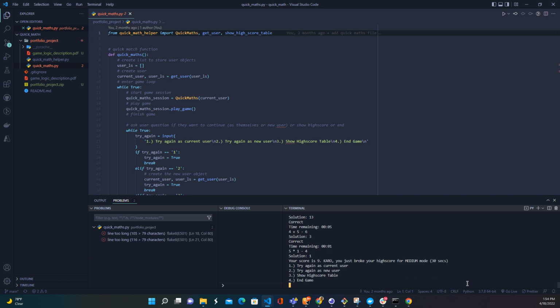So yep, you can see the score is 9. Caro, you just broke your high score for medium mode, 30. Yay. I can try again as a current user, or I can try again as a new user. If I try again as a new user, it tells me to put a new name. Then I'll pick medium, then I'll say 30 seconds again, then I'll just keep playing.